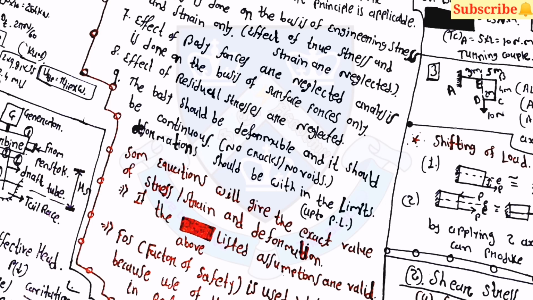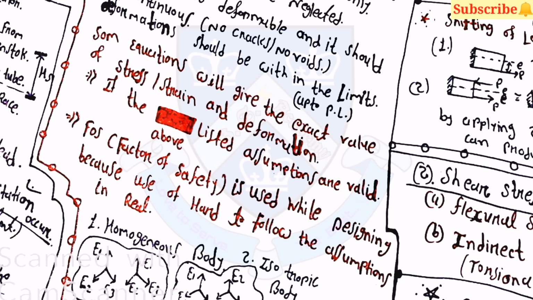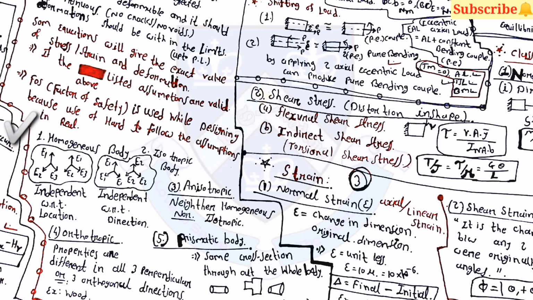Here note that if the above listed assumptions are valid, then only the strength of materials equations will give the exact value of the stress, strain and deformation. Factor of safety is used while designing because following all these assumptions is really hard in real life. Let's start with the basics.